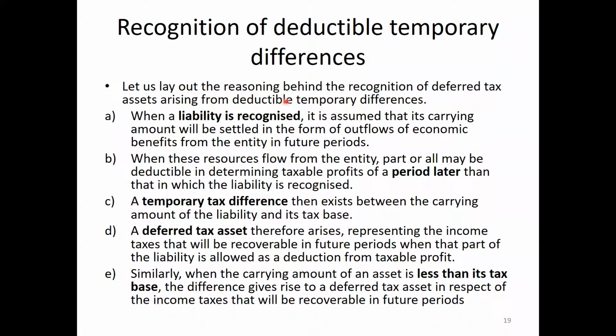Let us lay out the reasoning, the logic behind the recognition of deferred tax asset arising from deductible temporary differences. Number one, when a liability is recognized, it is assumed that its carrying amount will be settled in the form of outflow of economic benefit from the entity in the future period. So this definition is given in the framework, right? When these resources flow from the entity, it's an outflow.